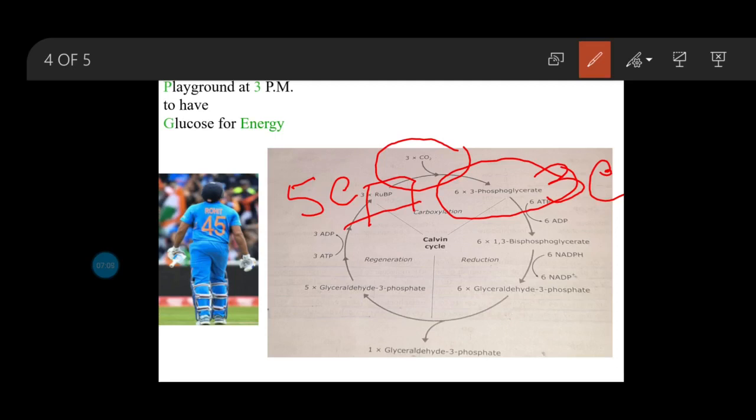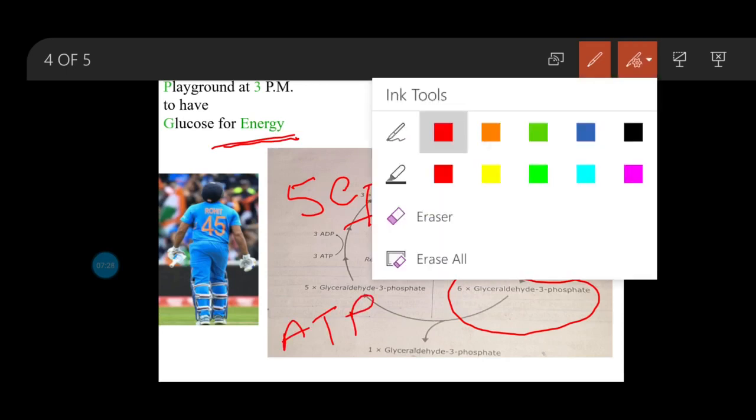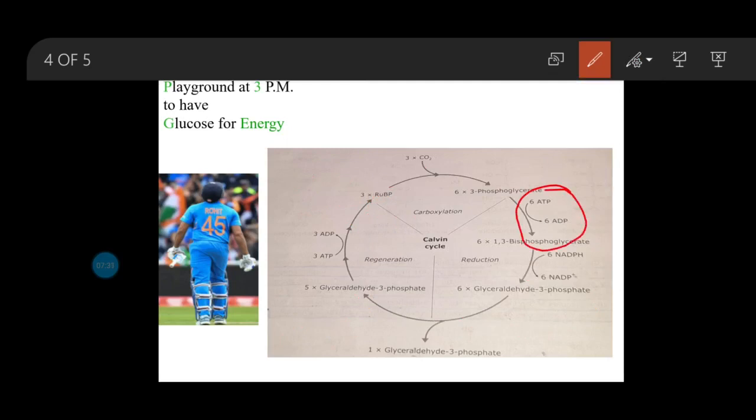From that we can know that glyceraldehyde 3-phosphate, or glucose, is the intermediate. To remember glyceraldehyde 3-phosphate we can remember it as glucose, and for energy means ATP. So in this reaction, what is required? ATP is required. From this mnemonic you can remember the Calvin cycle for a lifetime. Just a little mnemonic: Rohit 45 comes from playground at 3 p.m. to have glucose for energy.